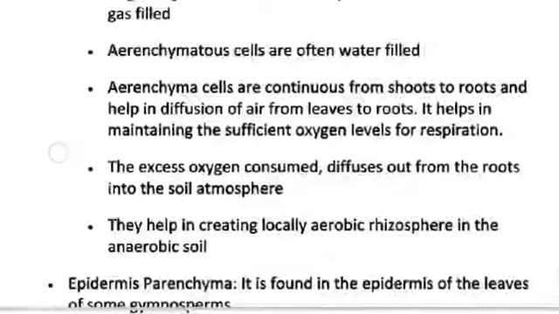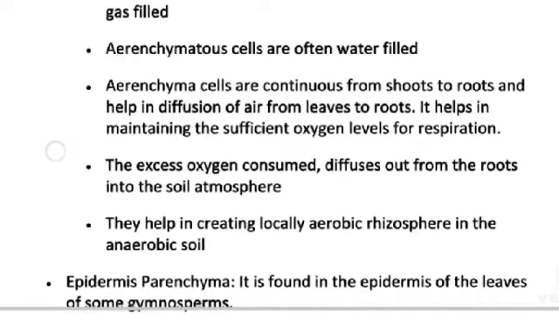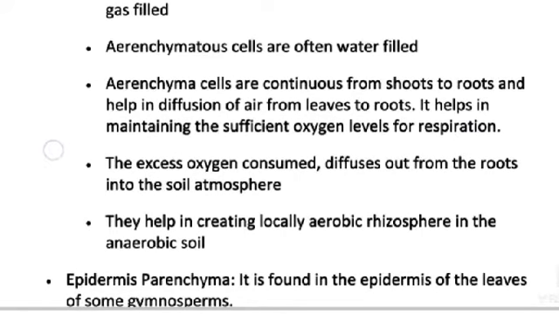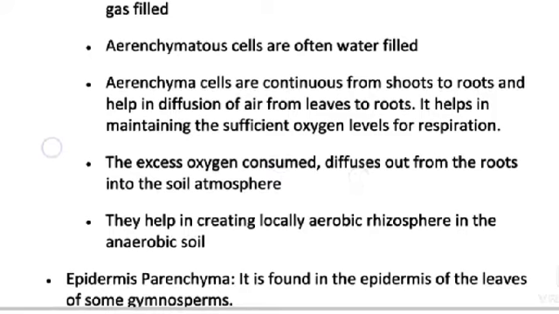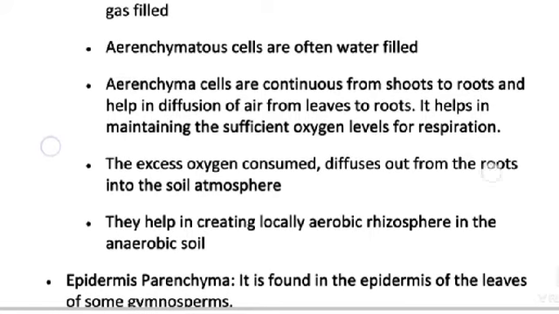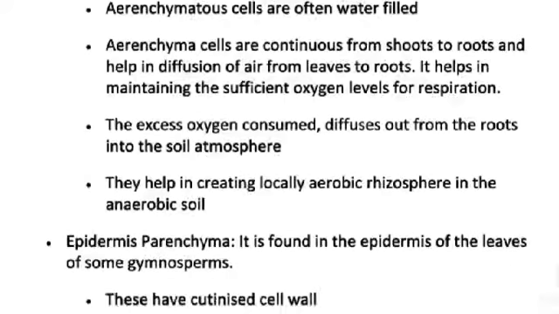It helps in maintaining the sufficient oxygen level for respiration. The excess oxygen not consumed diffuses out from the root into the soil atmosphere. They help in sustaining a locally aerobic rhizosphere in the anaerobic soil.